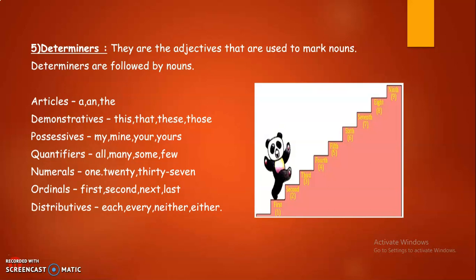That's nothing but adjectives of quantity. Next, numerals: 1, 20, 37. Numerals and ordinals we have discussed under adjectives of number. Next, distributives: each, every, neither, either. So we have covered almost all the topics except for articles and distributives, which I would be discussing in the coming videos.